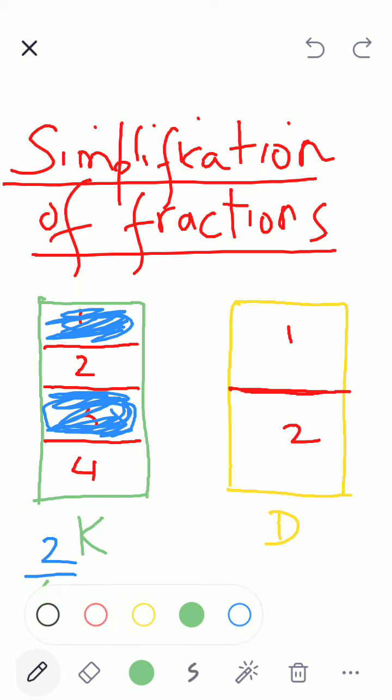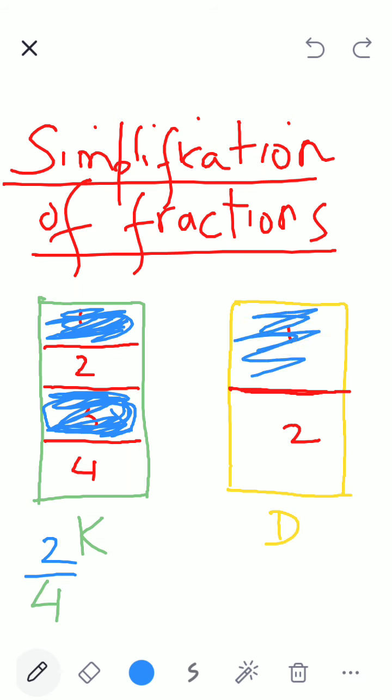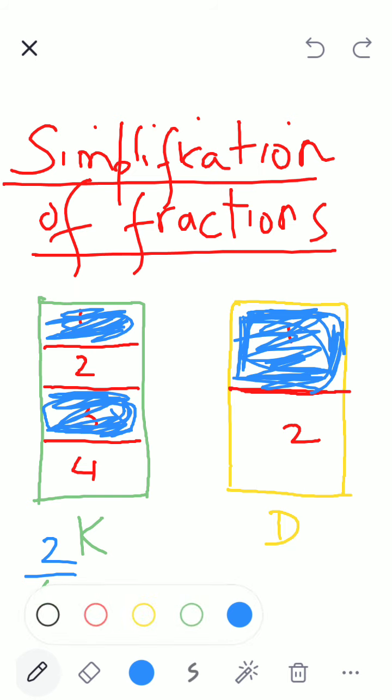Now I decide to give Dhanya one piece of this chocolate. So what fraction of chocolate did Dhanya get? 1 by 2. Correct? So one piece out of two pieces.